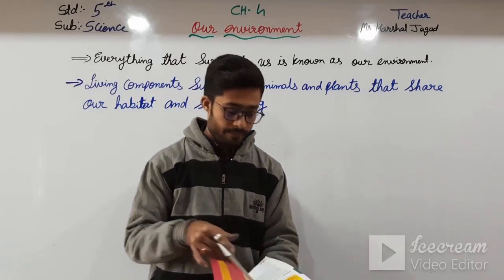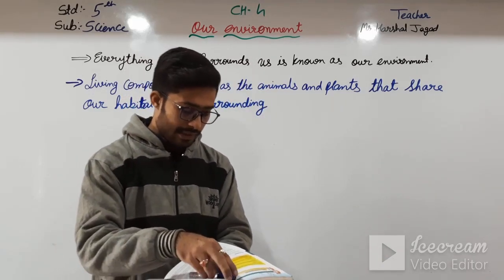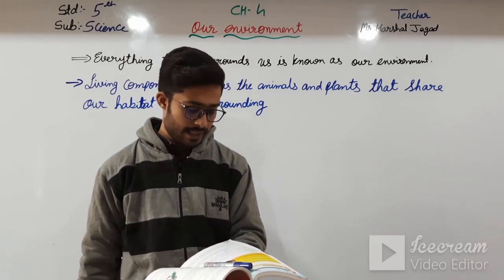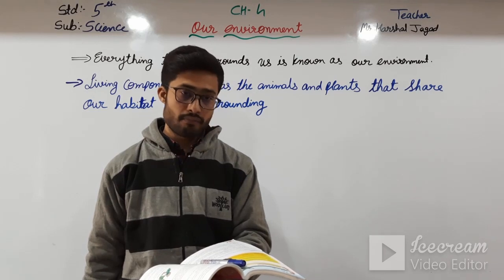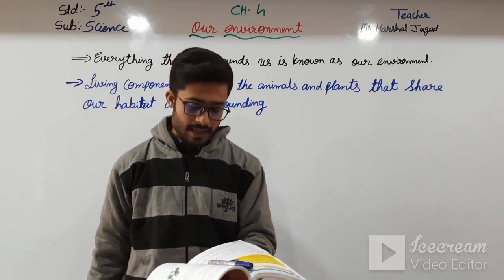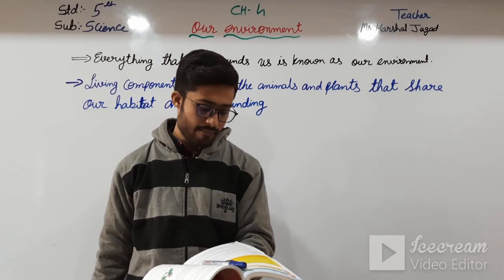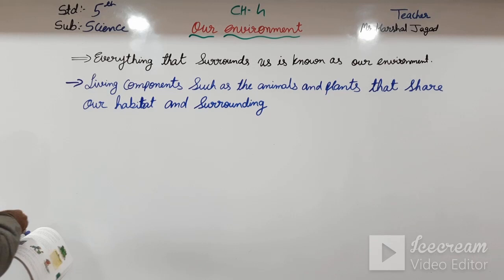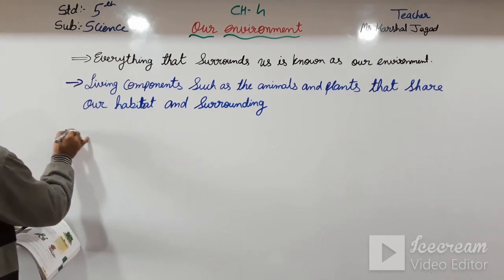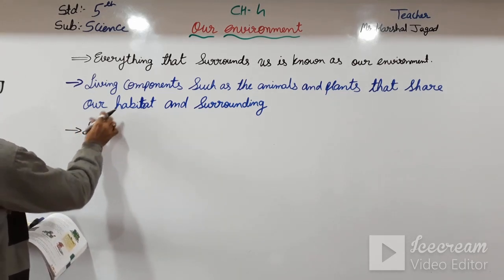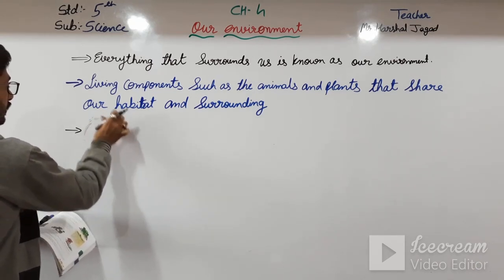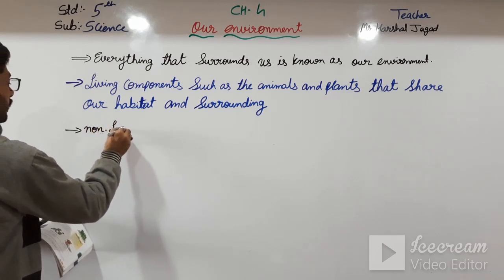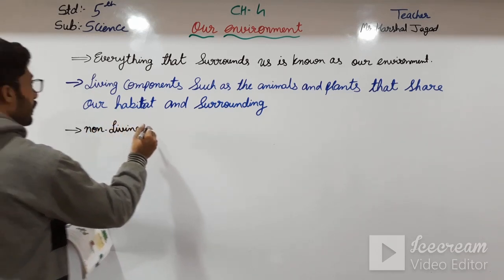Then coming towards the non-living components such as climate, whether it is hot, wet or windy; landscape, whether it is a valley, mountain, plain or seashore; and soil, whether it is dry, sandy, marshy, and so on.